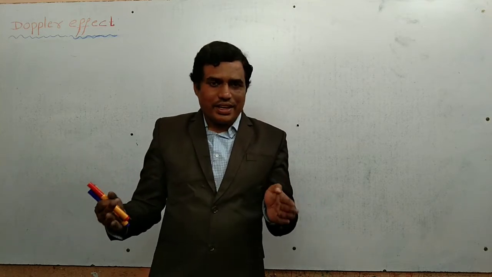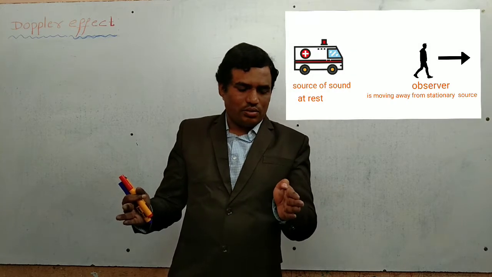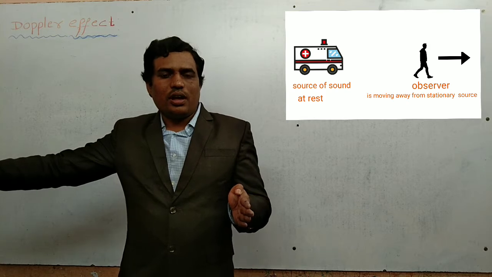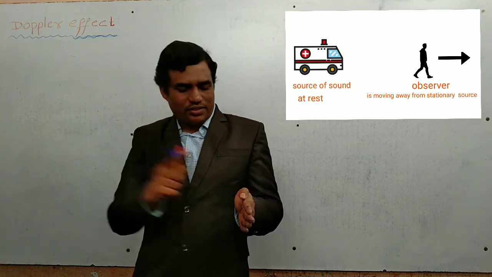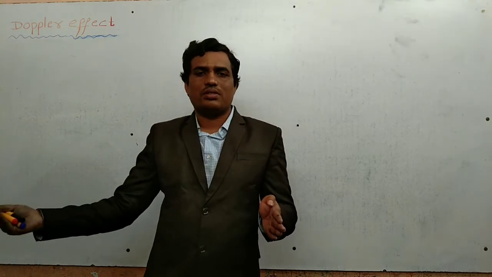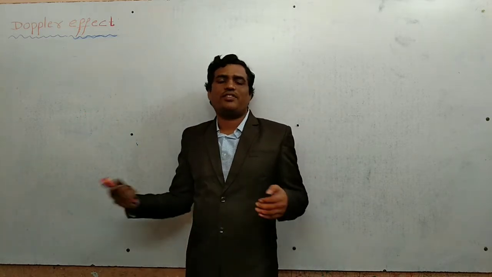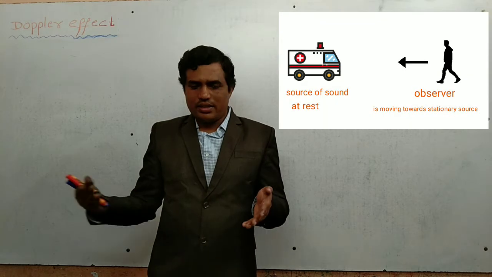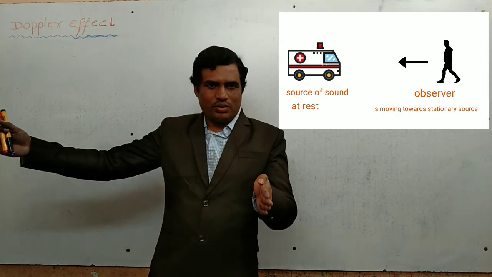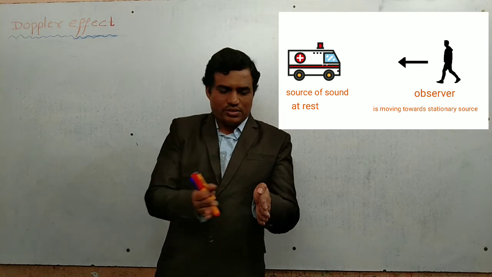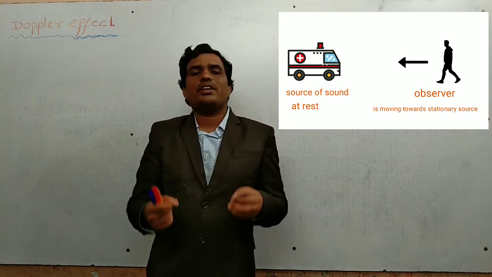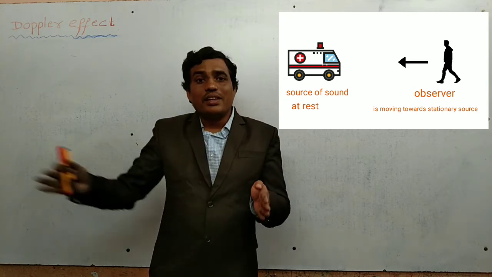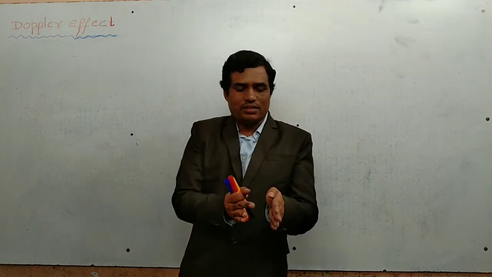But in the second case, suppose source of sound is at rest position and observer is moving away from the source. Now in this case, he cannot hear the actual frequency produced by the source. He can hear the decreased frequency only. In the third case, source of sound is at rest and observer is moving towards the source. Now in this case also, he cannot hear the actual frequency that is produced by the source. He can hear the increased frequency.